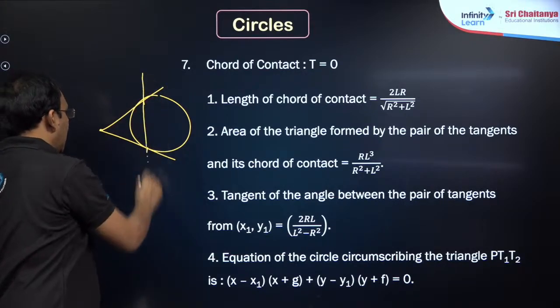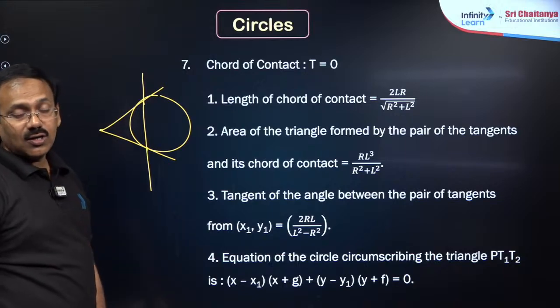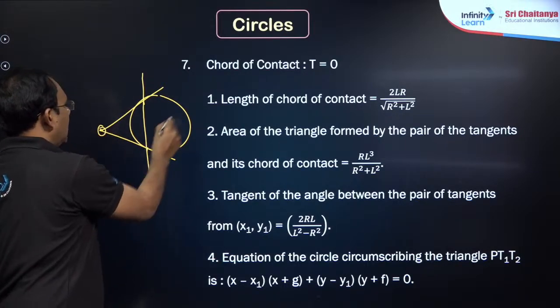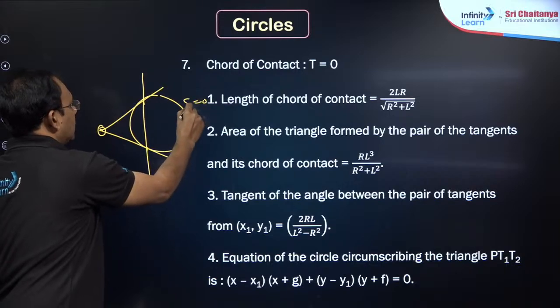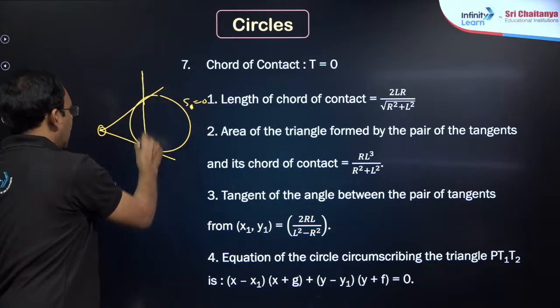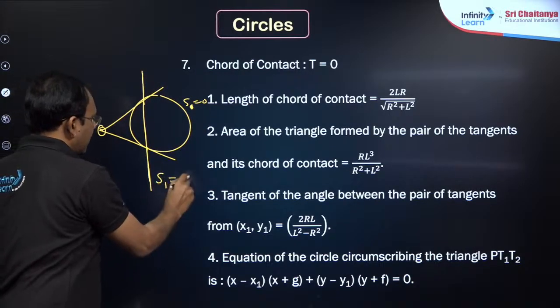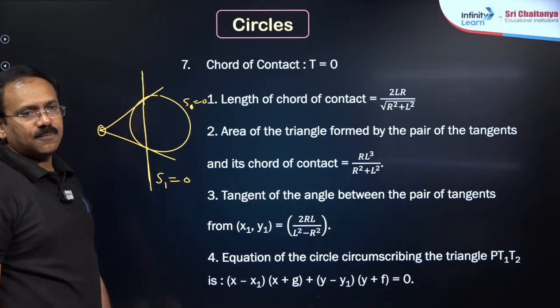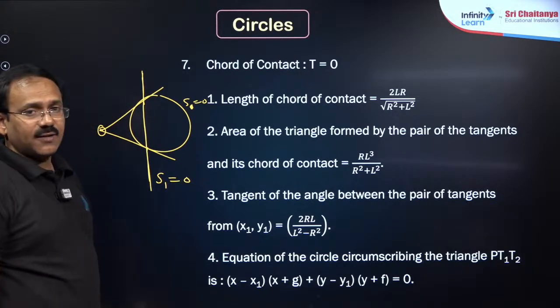If you draw a line, this line is called the chord of contact. He will give this point and he will give the circle. If you want this line, my dear friends, it is S1 equal to 0. This is S1 equal to 0.